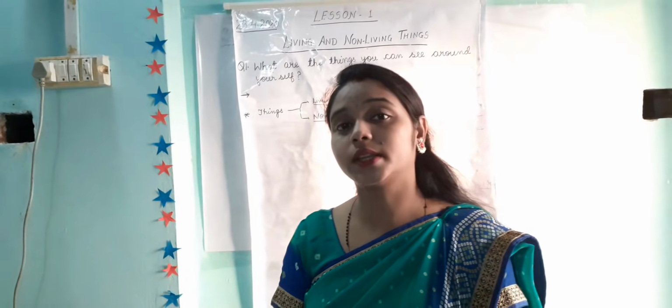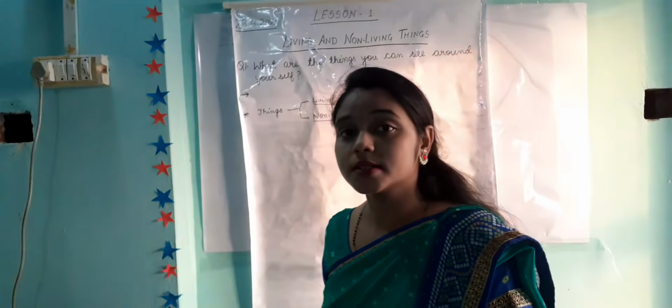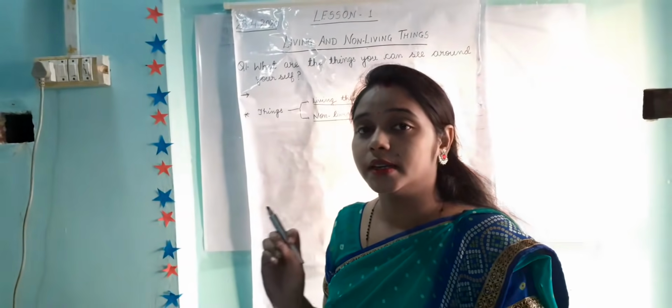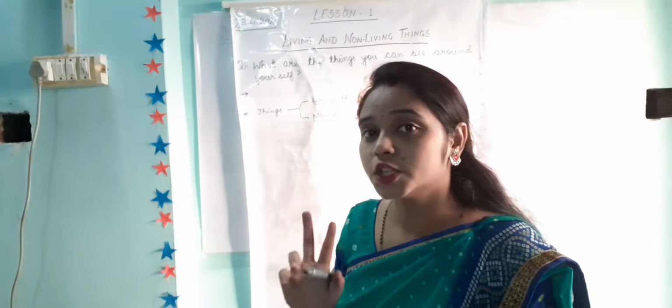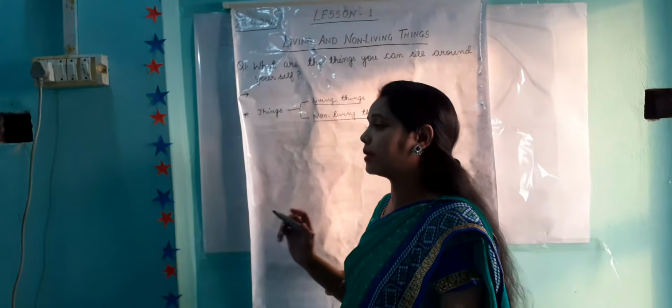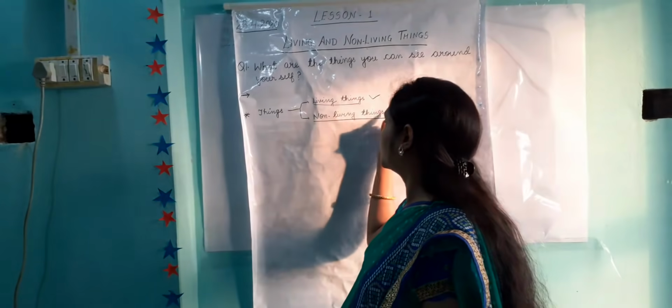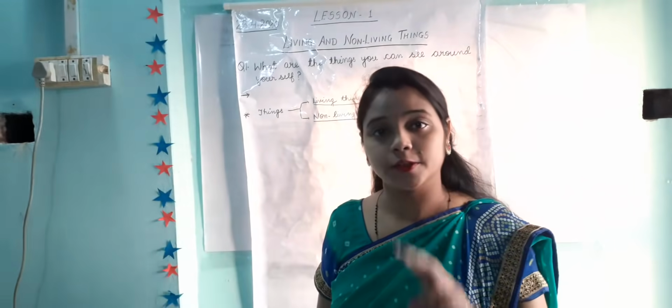All these things which we see around us are known as things. These things are categorized into two main parts: living things and non-living things. The first part is living things and the second part is non-living things.